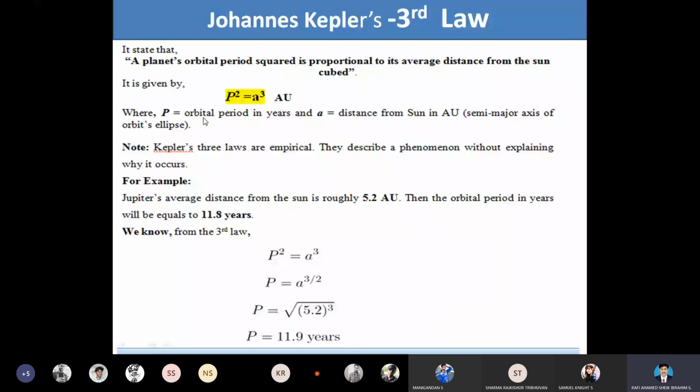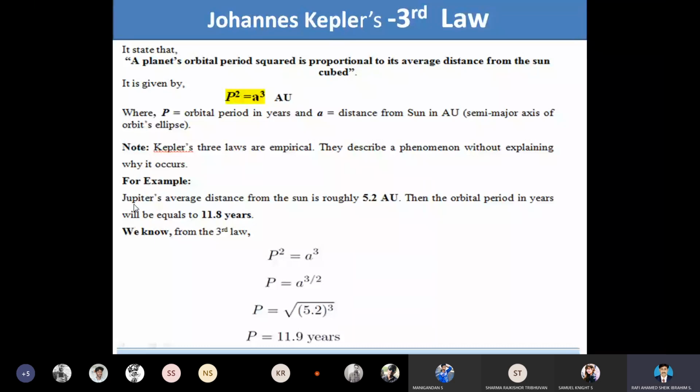Where P is the orbital period in years and A is the distance from the Sun. Here we are considering only the semi-major axis of the orbit's ellipse. So for this Kepler's third law, we can have an example.